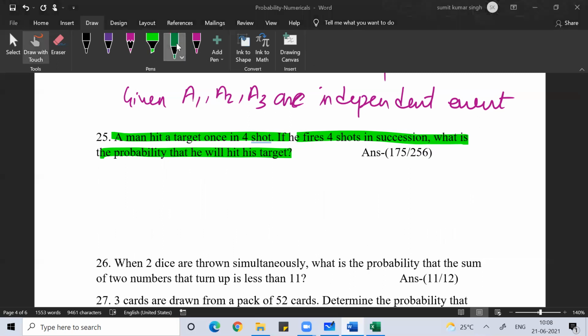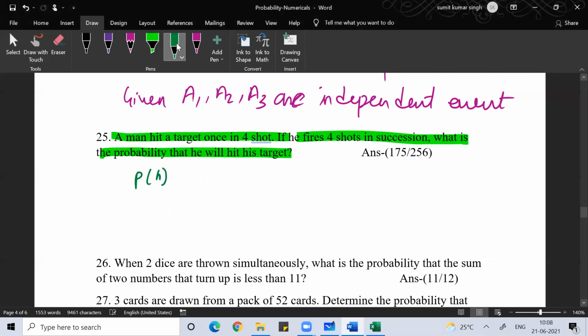Question number 25: it is given that a man hits a target once in 4 shots. So the probability that he hits the target is 1 by 4, and the probability that he does not hit the target is 3 by 4. If he fires 4 shots in succession, what is the probability that he hits the target?